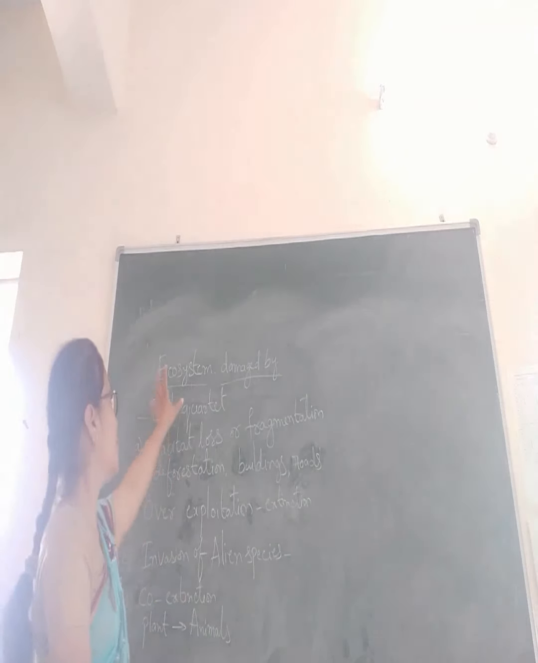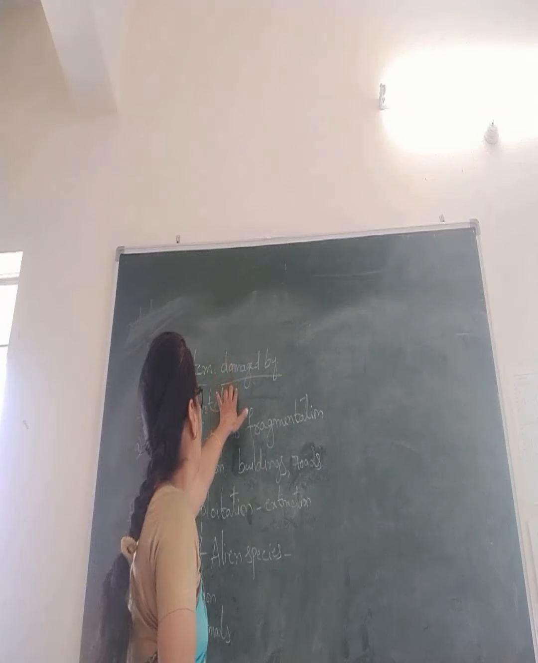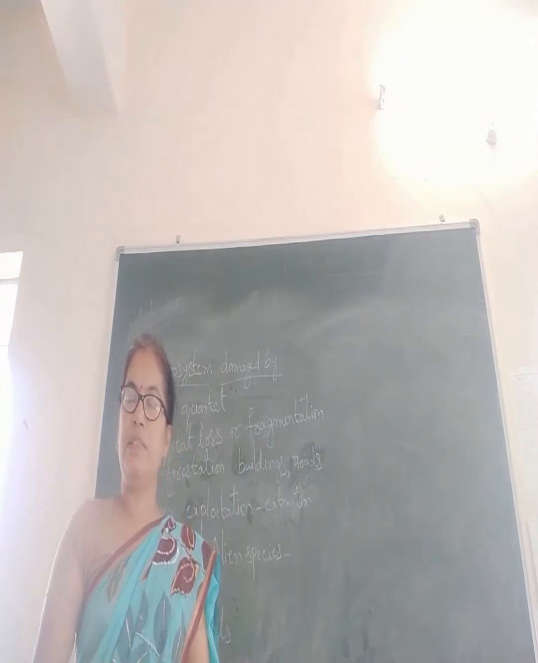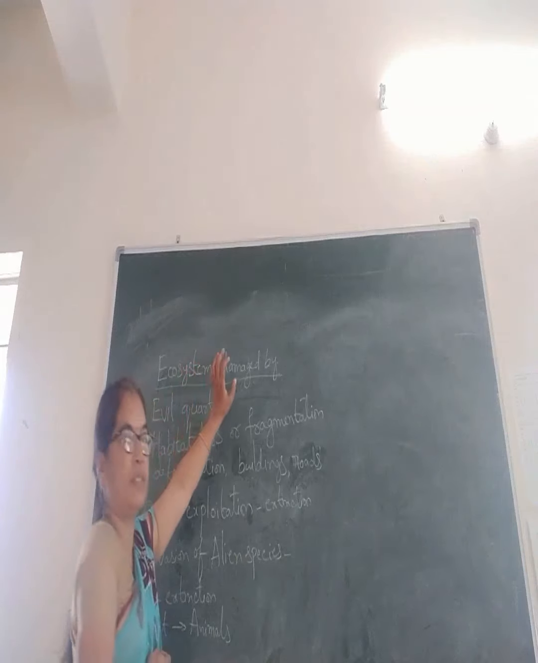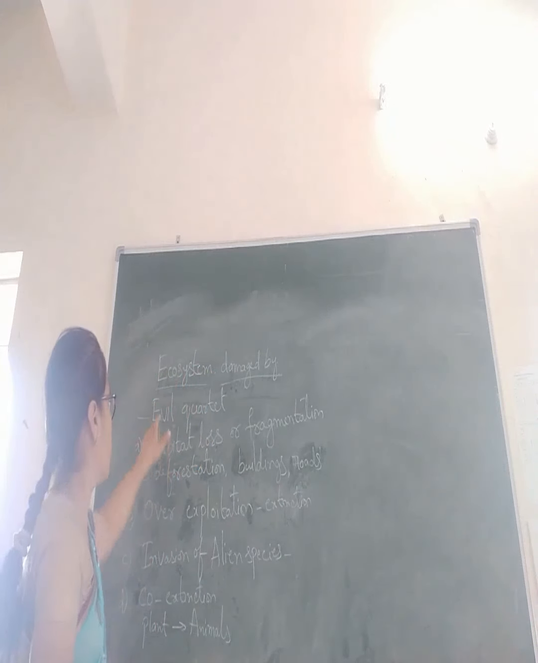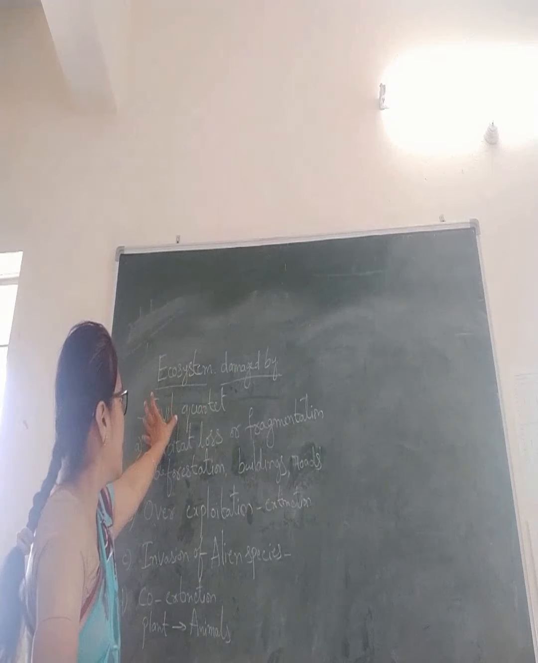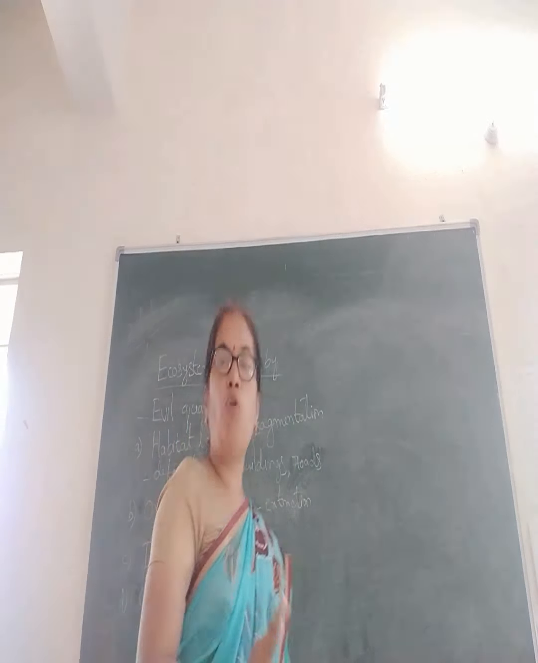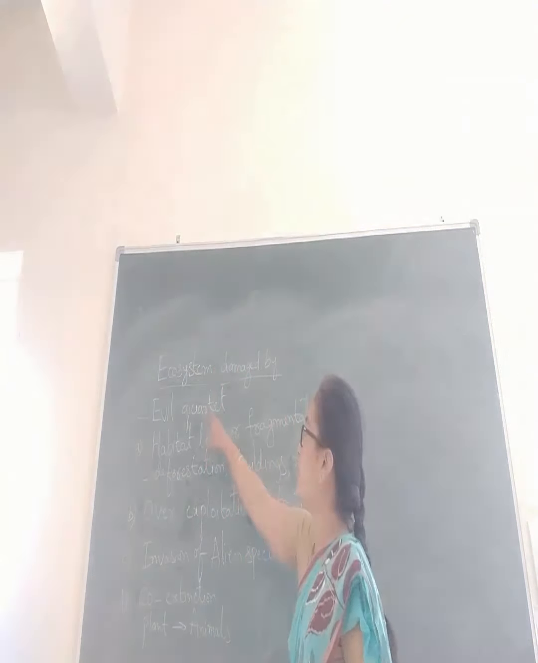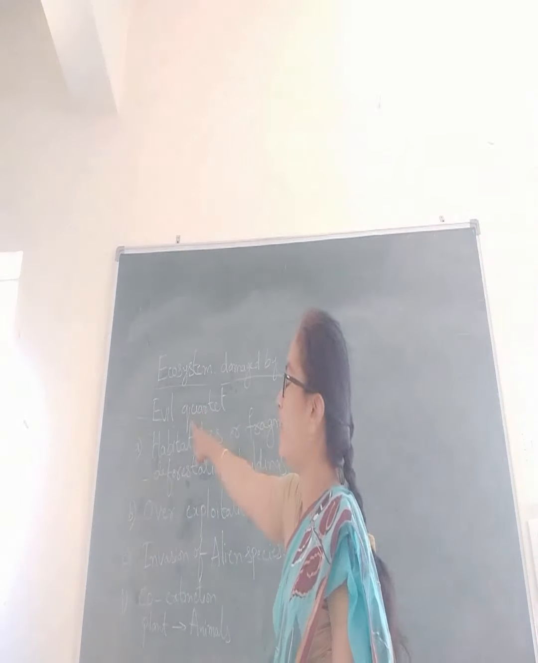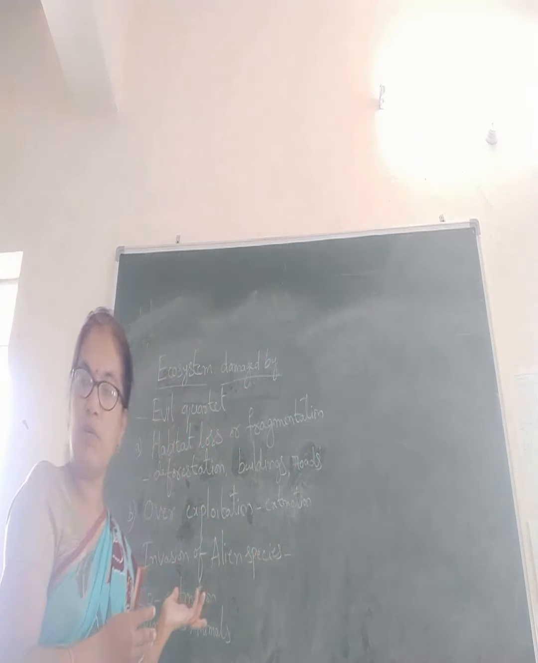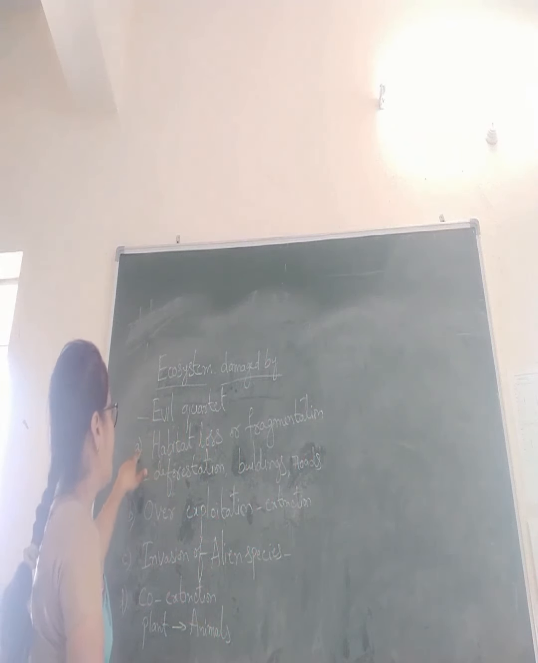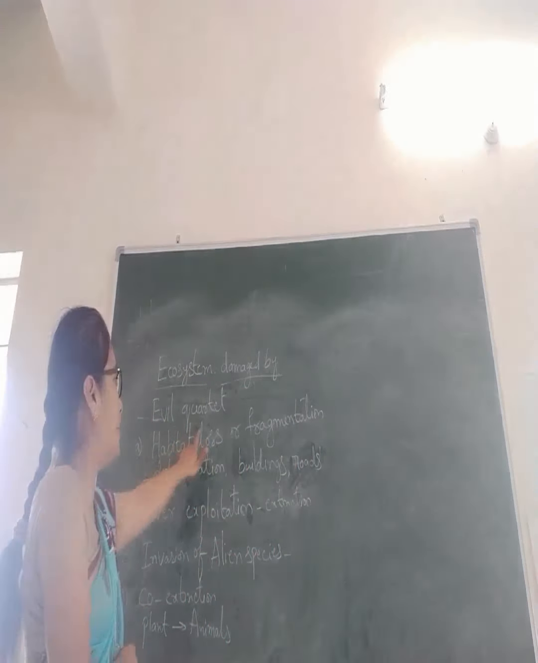Now we discuss the topic: if the ecosystem is damaged, what are the reasons? If the ecosystem is damaged by some reasons, what are they? There are four main reasons. They are called the evil quartet. Evil means bad. If we do bad to the ecosystem, it will be damaged. Here the first one is habitat loss or fragmentation. Fragmentation means divided into pieces.